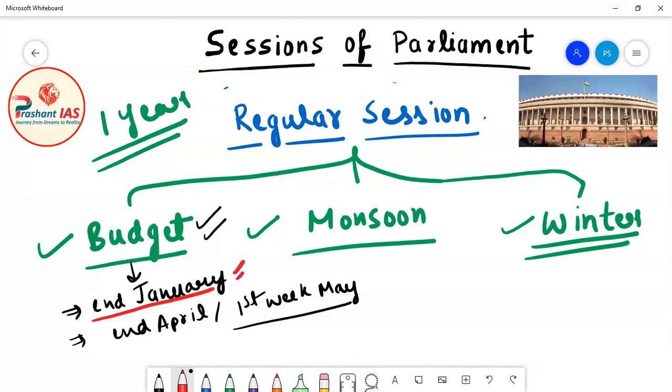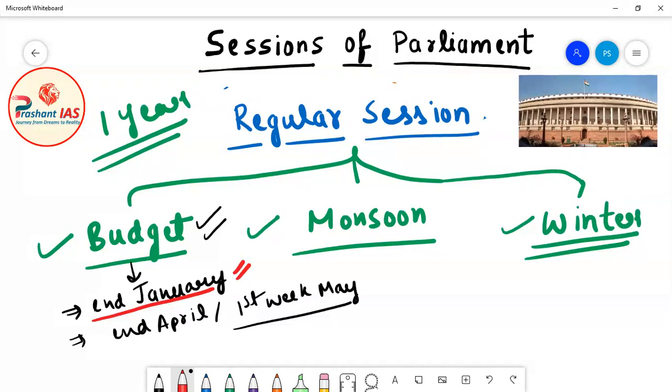After that, the budget session is held in entire February and entire March. In this time the budget is discussed and many bills are passed. We will discuss this later on; I will teach you about the budget in a very detailed manner. There are also many other procedures, which are all conducted as the budget session continues.